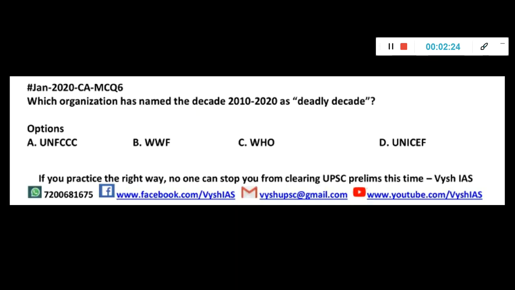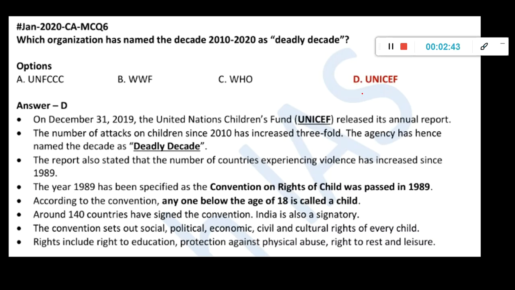Okay. Which organization has named the decade 2010 to 2020 as Deadly Decade? So it is UNICEF. It released its annual report, and in that it is mentioning the decade as Deadly Decade. So the report also stated that the number of countries experiencing violence has increased since 1989.